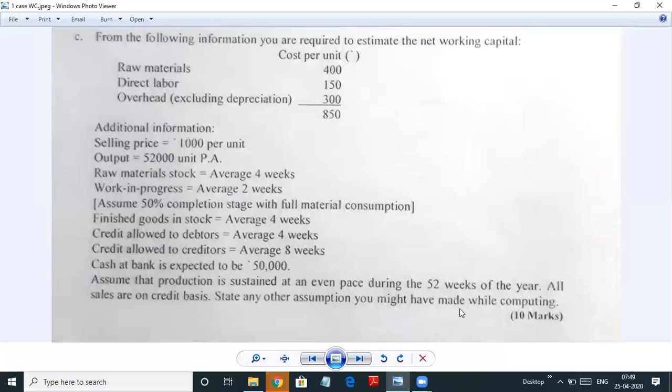So let's start. Before starting, I told you during the operating cycle or cash cycle how we are basically going to find the step or the procedure. So the same we'll always start with raw material. So we'll find the amount required for raw material or stock of raw material. Then we do work in progress, and then we do finished goods, then we go to debtors, and then we deduct creditors out of it. Now here after debtors we also will take cash because cash balance is given. So let's see how the problem works or how do we solve it.